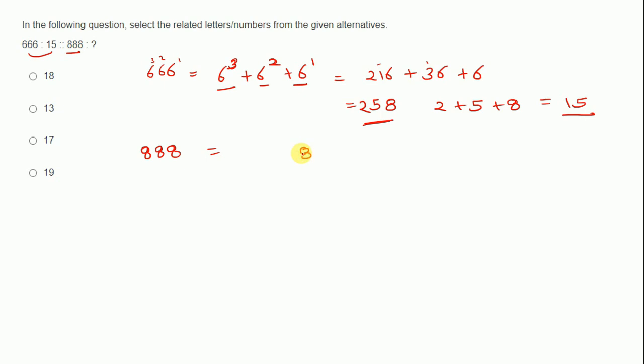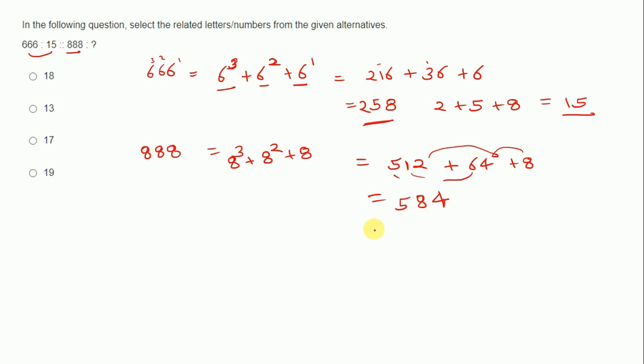So it will be equal to 8 plus 8 raised to power 2 plus 8 raised to power 3, and 8 cube is equal to 512. 8 square is equal to 64 plus 8. So 8 plus 4, 12, plus 2, 14, 1 carry. 6 plus 1, 7, plus 1, 8. And 5, so 584. Then do the sum for this. 4 plus 8, 12, plus 5, 17. So option C will be correct. I hope this was an interesting logic for you.